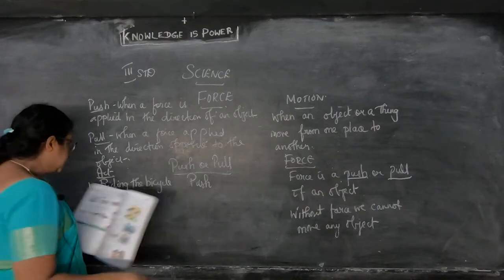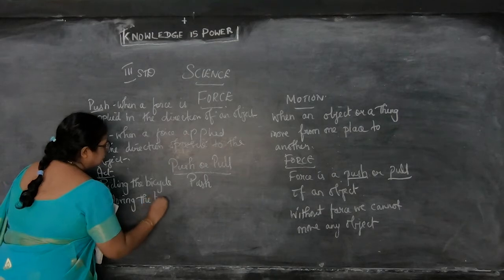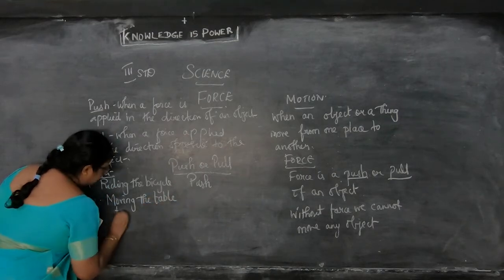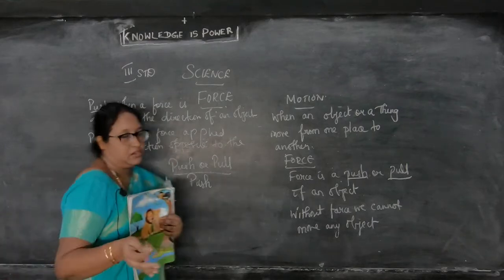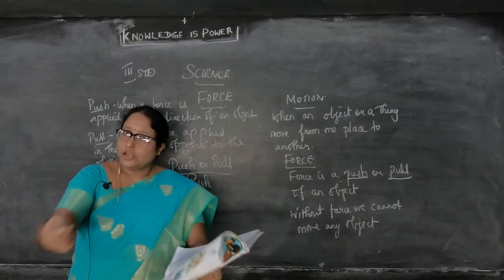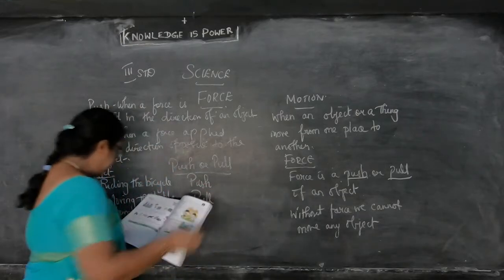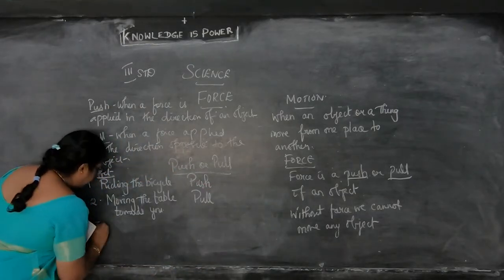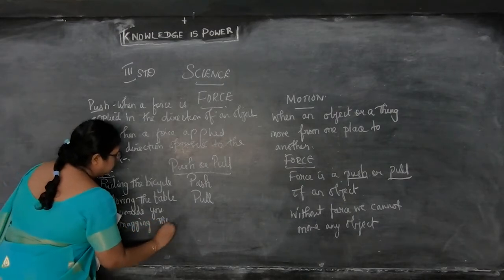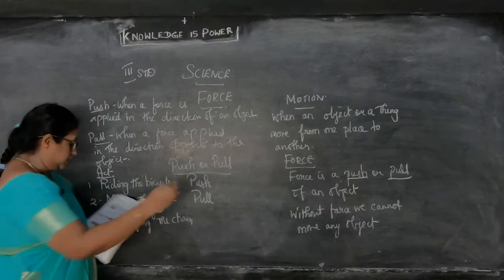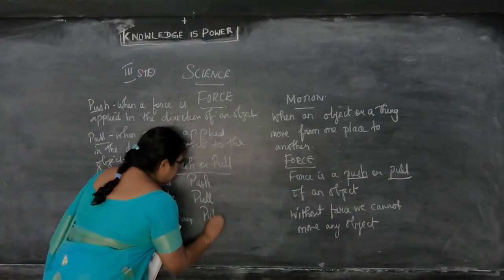Next, moving the table towards you. The table is in the opposite direction, and you are moving it towards you. That means it is pull. The next one given is dragging the chair. Dragging means pulling. They are dragging the chair towards them, right? So dragging the chair is pull.